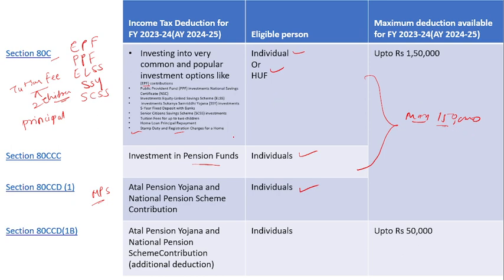But you will get good news in another section, that is section 80CCD(1B).